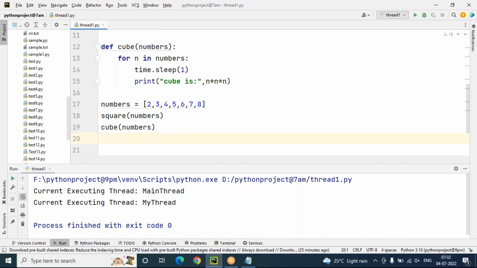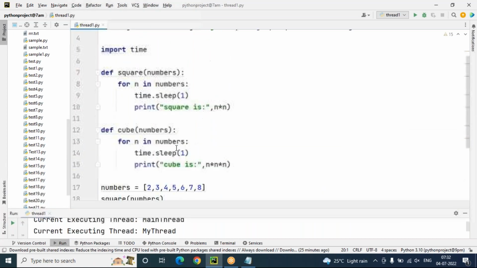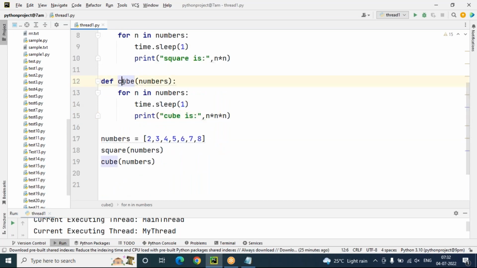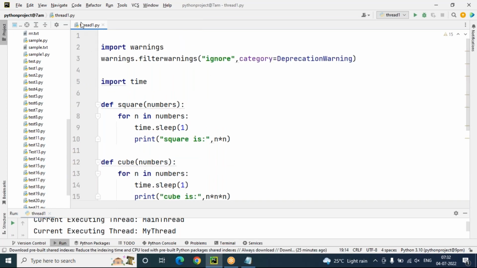Now whenever I execute, I created a square function taking numbers as input, and in this numbers collection I'm iterating every number through a for loop. For every number it prints after waiting 1 second: square is n into n, 2 into 2 is 4, 3 into 3 is 9, like that. At the same time, the cube function is also there for the cube calculation. And we are calling the functions: the cube function here, the square function here, passing the list of values as the numbers input parameter. Let's run this one.